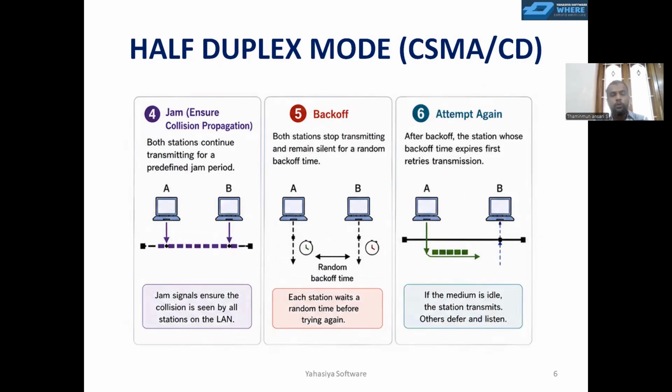Then back off: both stations stop transmitting and remain silent for a random back off time. Then attempt again. After back off, the station whose back off time expires first retries transmission. Like that only this half duplex communication works.